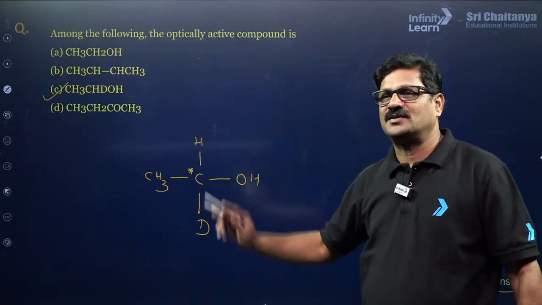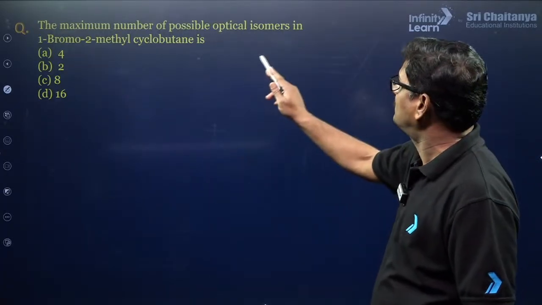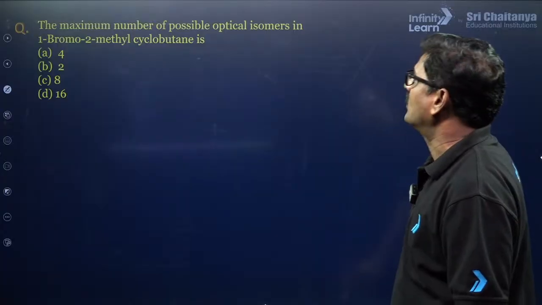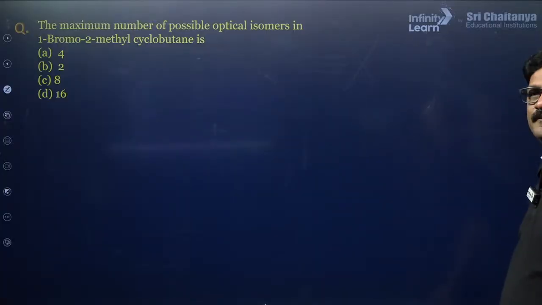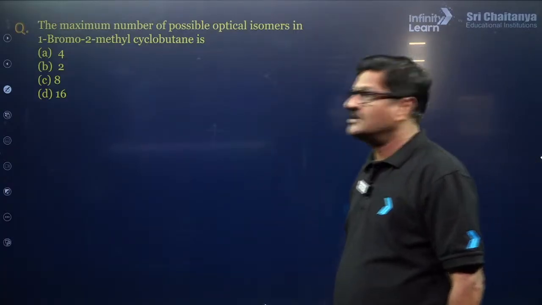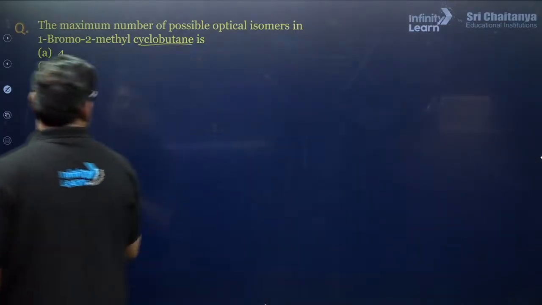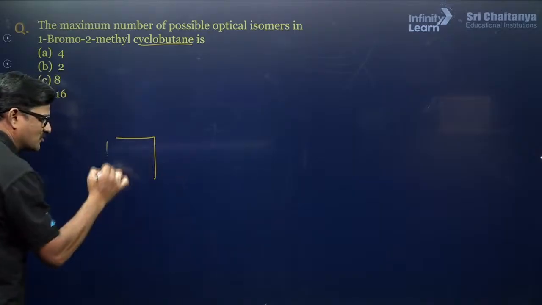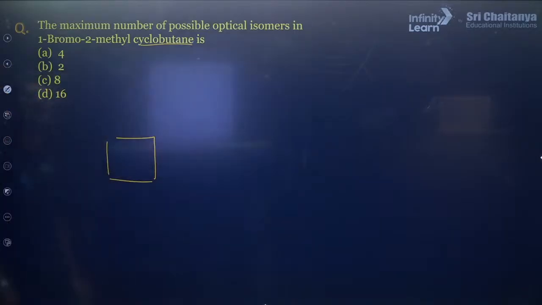Khalil, come on, Bharadwaj. One more question. The maximum number of possible optical isomers in 1-bromo-2-methyl cyclobutane. It is going to be cyclobutane. Cyclobutane is a square-like structure, and it is 1-bromo-2-methyl.